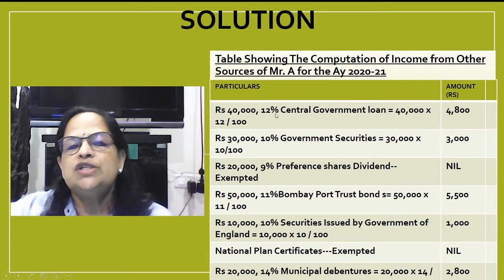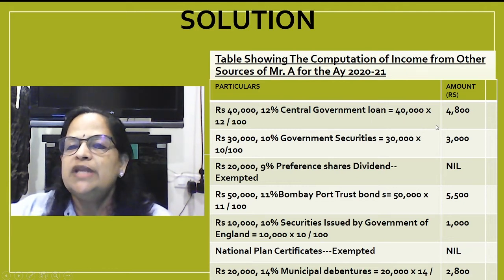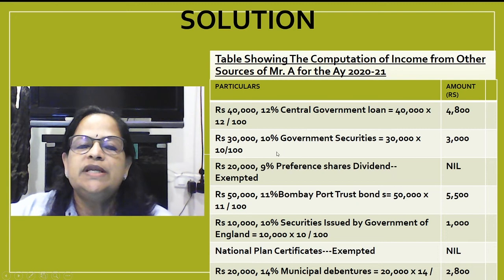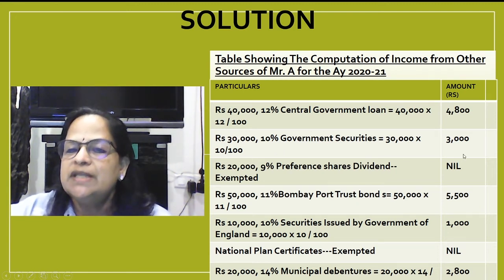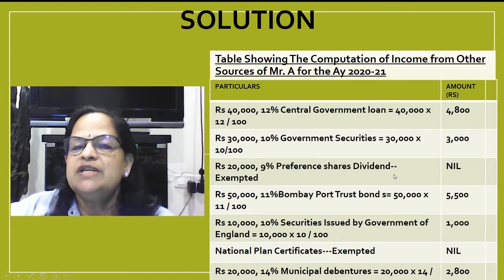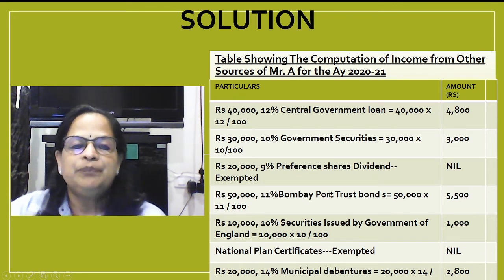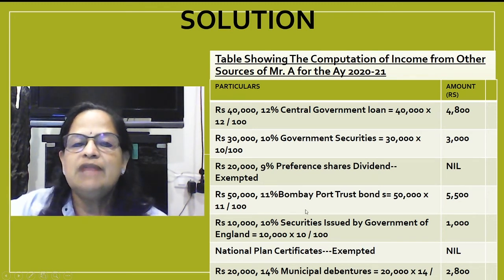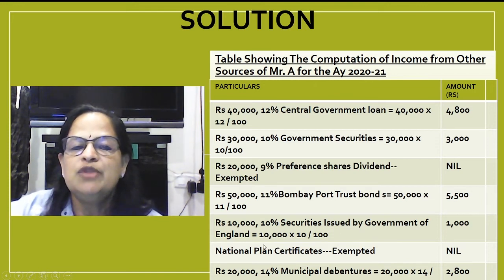Rupees 40,000, 12% central government loan. 40,000 into 12 by 100, 4,800. Next is rupees 30,000, 10% government securities. 30,000 into 10 by 100, it's 3,000. Next is 20,000, 9% preference share dividend, exempted being Indian company. Next is rupees 50,000, 11% Bombay Port Trust bond, 50,000 into 11 by 100, 5,500. Next is rupees 10,000, 10% securities issued by Government of England, 10,000 into 10 by 100, 1,000.